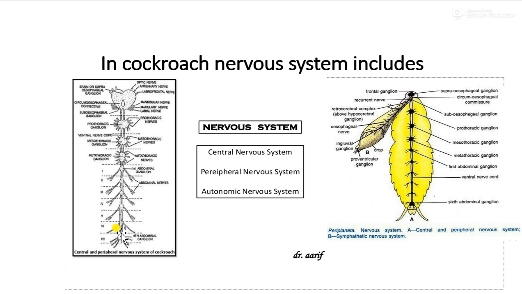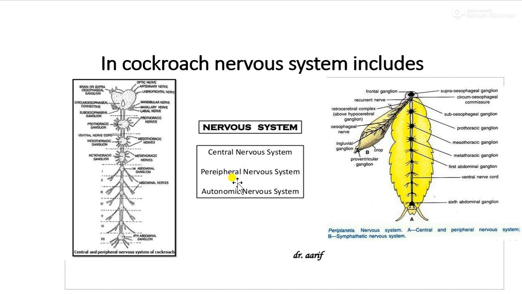Abdominal ganglia are absent in the 5th, 8th, 9th, and 10th segments. The largest abdominal ganglion is the 6th ganglion, present in the 7th abdominal segment. This is about the segmental ganglia, which are part of the central nervous system.